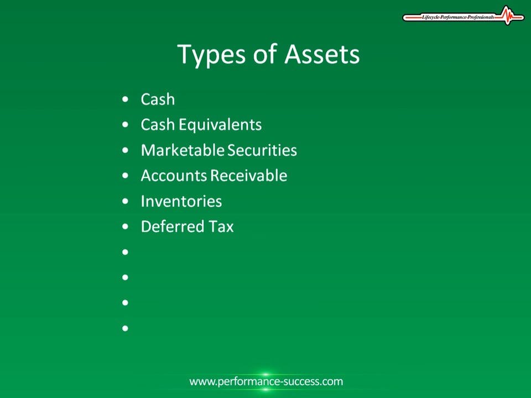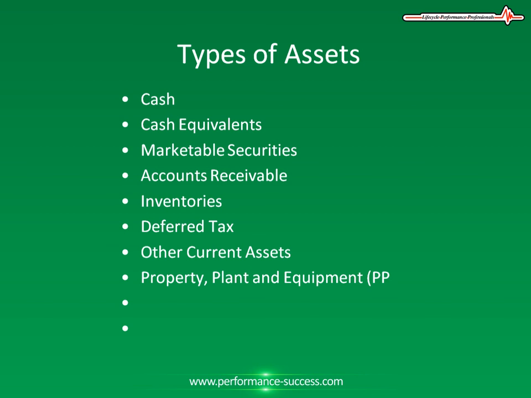The next type of asset is other current assets. This is a catch-all category that includes miscellaneous current assets such as short-term investments and prepaid expenses. These represent operating expenses that have been prepaid by the company in advance for services it is yet to receive. Such operating expenses include insurance premiums, property rents, and salary advances. Deferred tax assets, therefore, represent potential future tax savings.